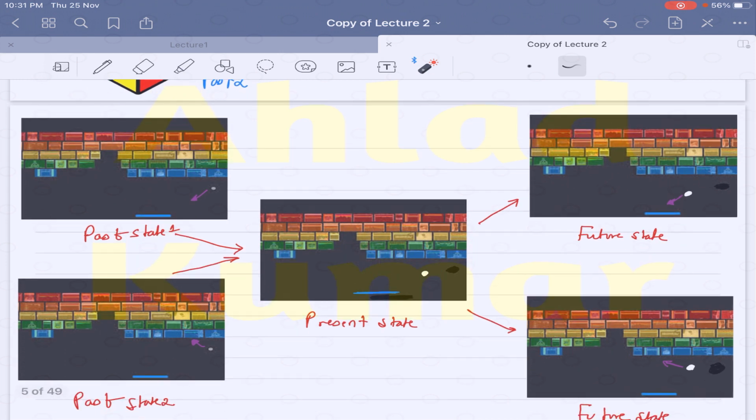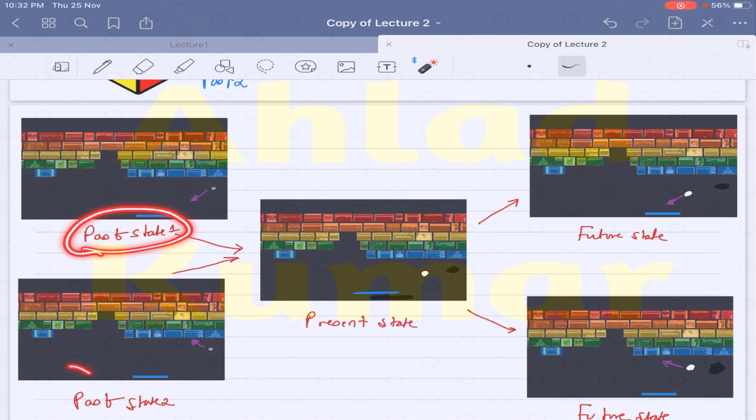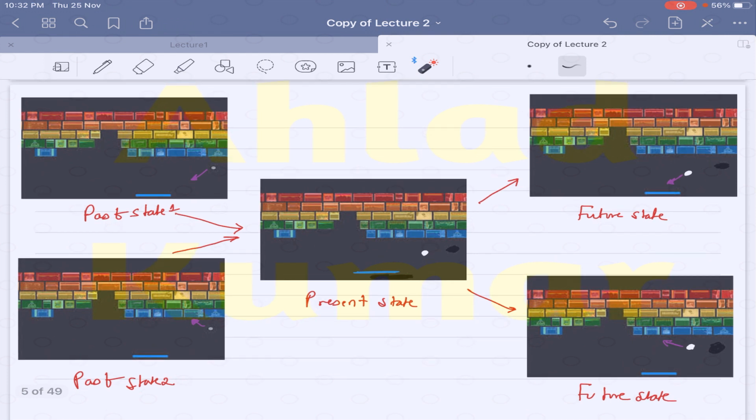in Atari. If you look at this, I am presenting different screens here. The screens on the left side are the past states, two different past states from where you can reach this particular present state, and from this present state we can have two different futuristic states, as you can see over here. So this is a typical Breakout game in Atari, and the rules are that you have this slider which you can move to the left or to the right. This is basically the action that the agent can take.